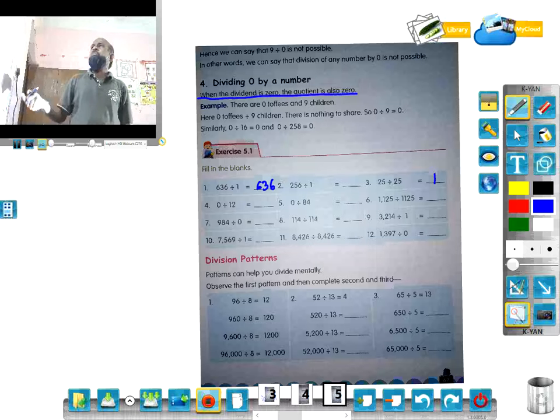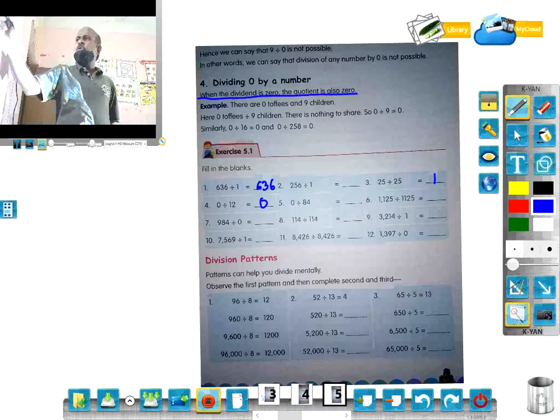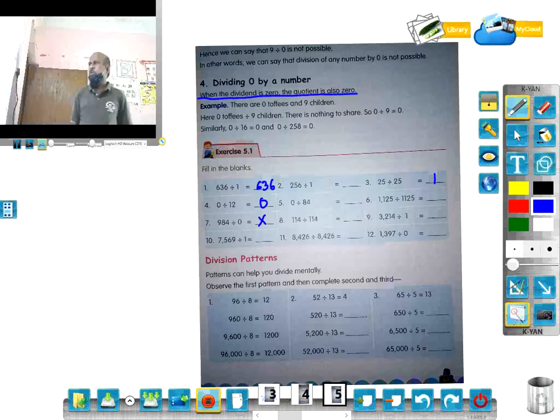0 by 12 is 0. As per this rule, dividing 0 by a number, 0 by anything is 0. And on the other hand, 984 by 0 is not possible, it is impossible. So like this you do the rest.